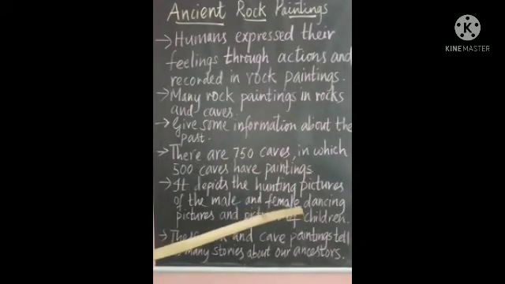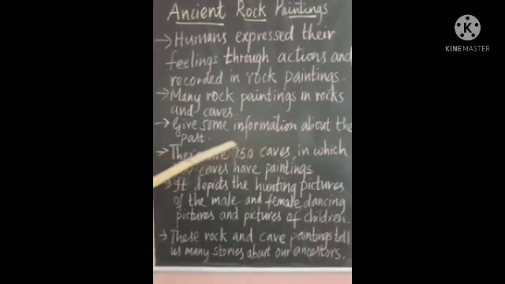Not only that, we can see the dancing pictures and even the pictures of children, maybe how they were playing. We can come to know through the paintings done on the caves. So many rock paintings we can see in India, they give information about the past.